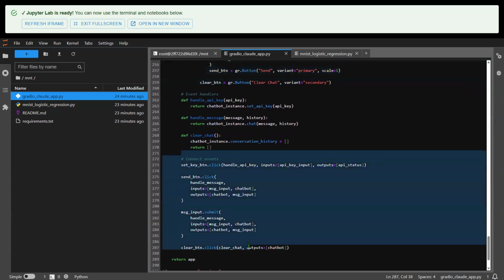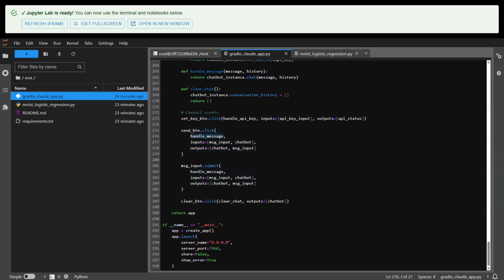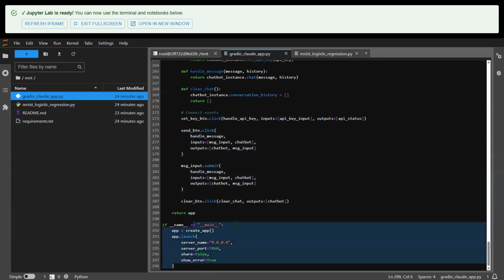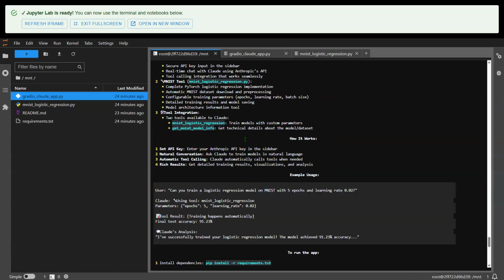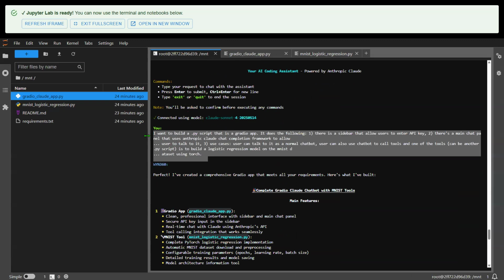You hit the button, it triggers a function. And maybe the function is called handle message, something like that. And handle message is, of course, well defined. And then in the end, you just launch the app. So it's really that simple. And all of that can be written by a large language model if you just have the right idea, right?